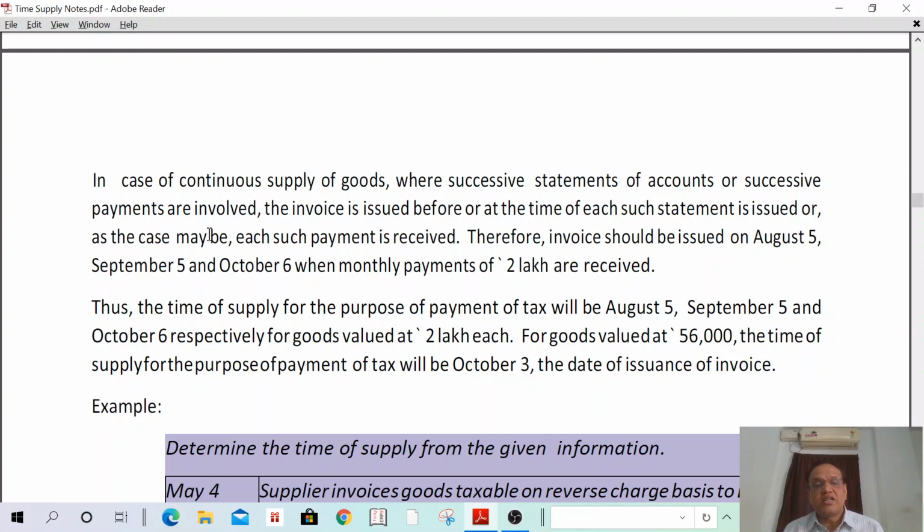That means in case of continuous supply, the time of supply shall be when each such successive statement of account is issued or successive payment is received. How much amount we have received? 2 lakhs received in August 5th, September 5th, October 5th. Therefore, time of supply shall be August 5th, September 5th, October 5th. For balance 56,000, the time of supply shall be the date on which the successive statement is issued, that is October 3rd. Therefore, for balance 56,000, the time of supply shall be October 3rd.